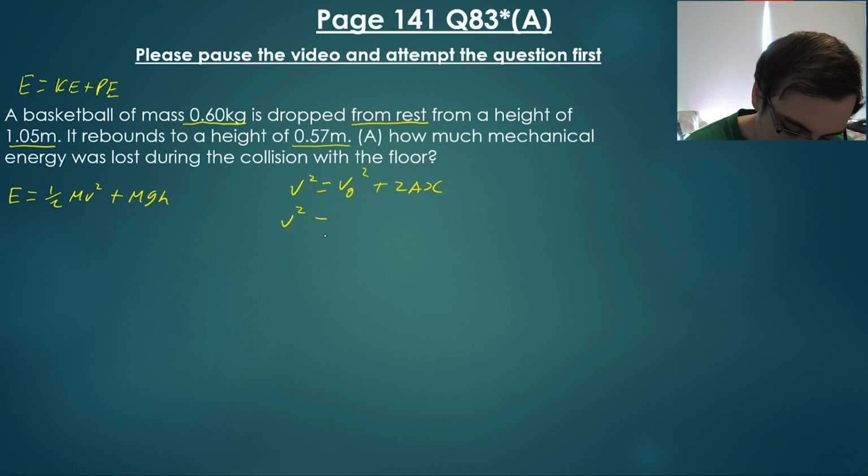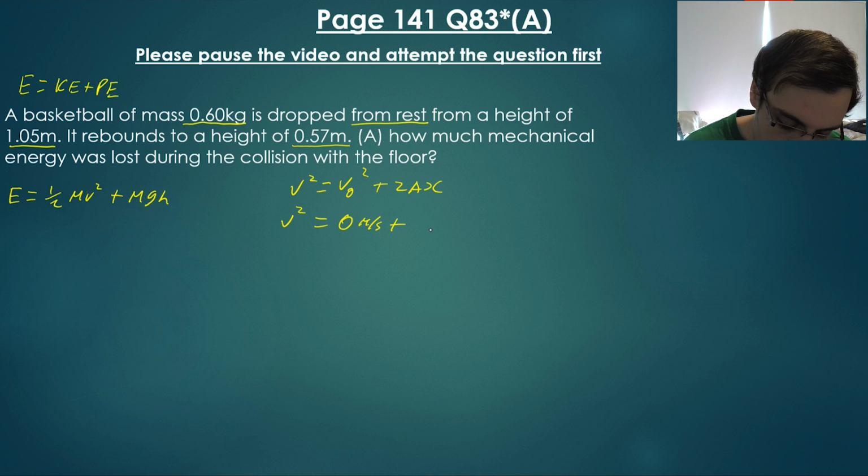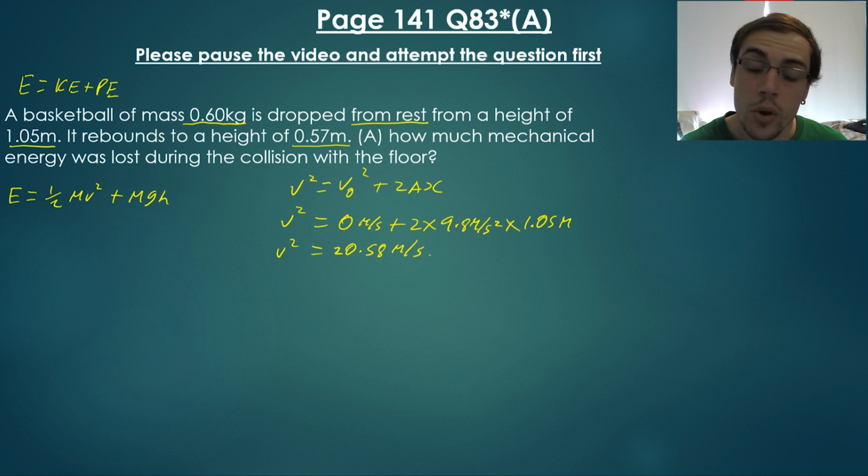So v squared is equal to VO squared. Now, the initial velocity, it says from rest, so this is 0, plus 2 times the acceleration, which is going to be gravity, 9.8 meters per second squared, times the displacement, which is 1.05 meters. So it means that the total velocity squared is 2 times 9.8 times 1.05, which is going to give us 20.58 meters per second. Now there's no need to take the square root to find just velocity, because in this formula we want velocity squared, so that's okay.